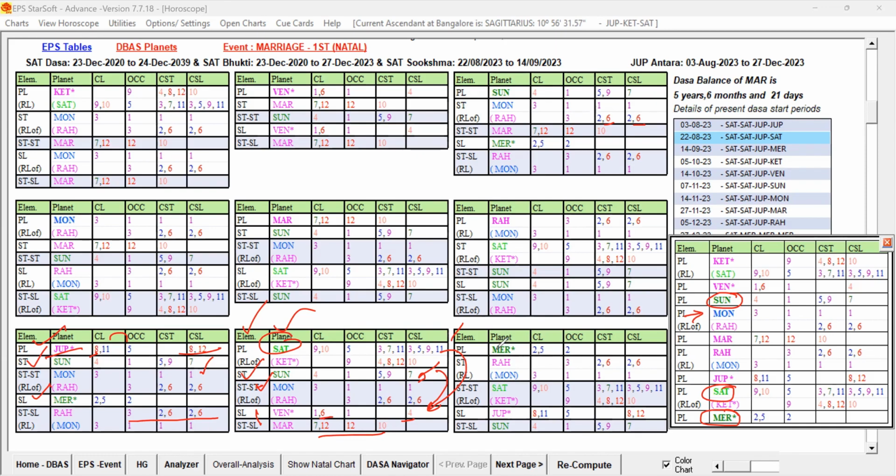Now let us look at Mercury. The Mercury planet is good, the star lord is not good, right? The sublord is also mixed. So the star lord is mixed, the sublord is also mixed. Our strong favorable key planet, Sun, is only at the last level. Saturn is not playing, Sun is not playing a role in the important level, but Saturn is only at the 2A level. And importantly, Rahu, our unfavorable 6 and 6, is playing a role. You can see that the Sun planet in the star of Moon, representing Rahu, the unfavorable key planet, is influencing the destiny planet. That unfavorable is playing a role in Mercury. So this is not strong.